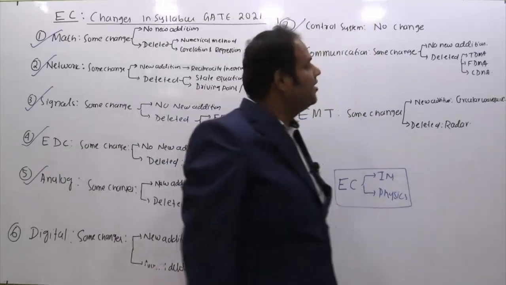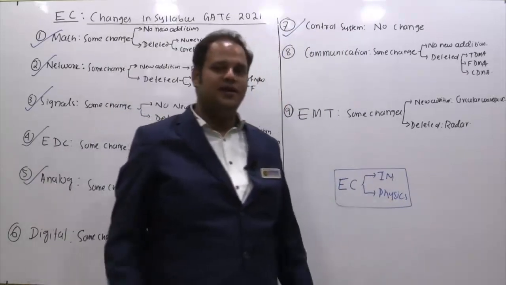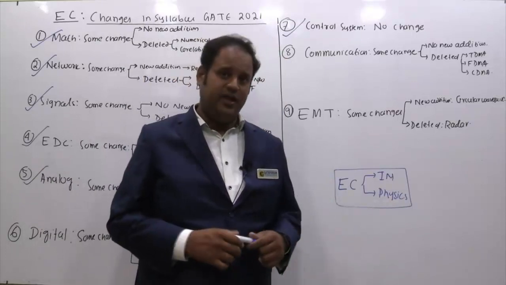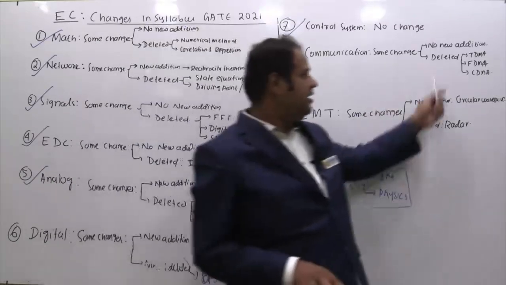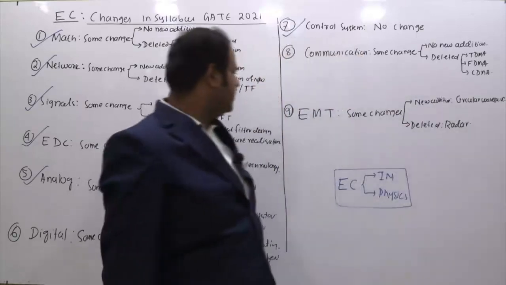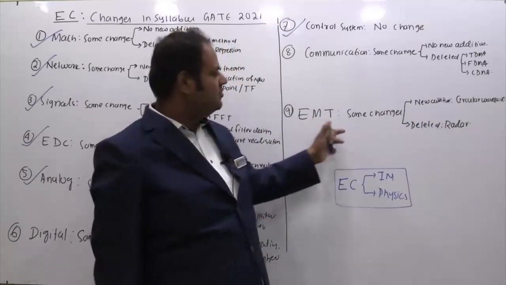Communication systems, here also some changes are there. So nothing new added. Okay, and what deleted? At the end you will find TDMA, FDMA and CDMA. So that segment they have removed. So deleted TDMA, FDMA and CDMA. And last, electromagnetics. In electromagnetics, some changes are there.